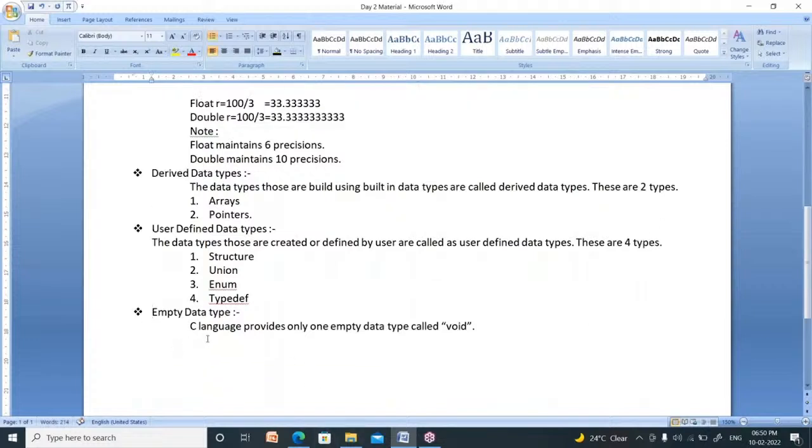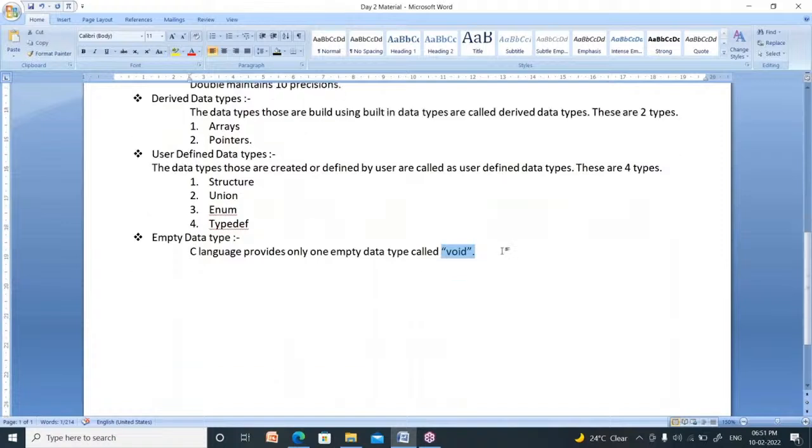There is one empty data type. Empty is for when you want to say nothing. For that you have to use one empty data type, that is void. Void means nothing. So C language provides only one empty data type, which is called void. Right. These are about data types. Can I go to the next concept? After this, I am going to explain what is a variable.